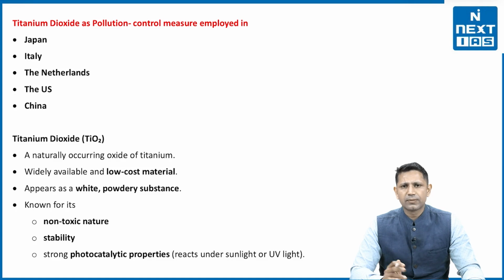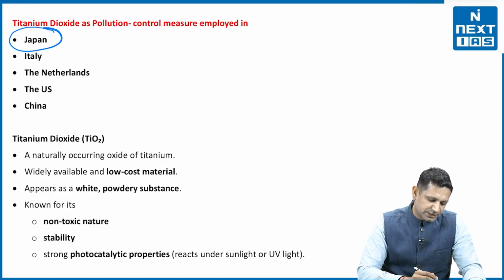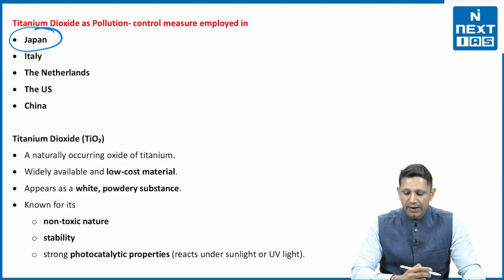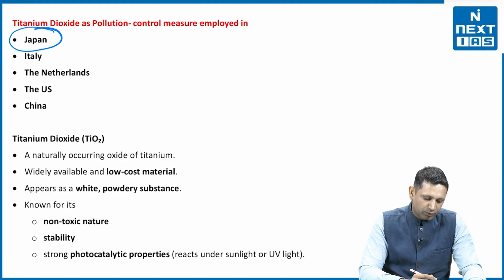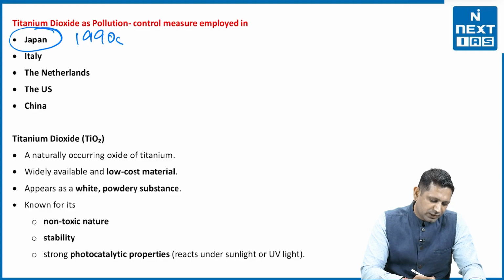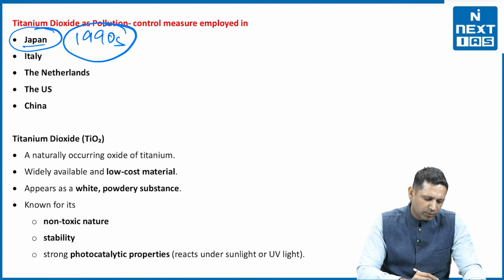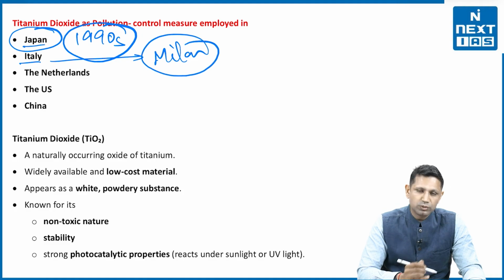Now next thing is that जो टाइटेनियम डाइऑक्साइड हम यूज करने वाले हैं for the catalytic conversion, has it been used anywhere else or not? Yes, it has been used. For example, Japan has implemented it, and Japan ने इसको यूज किया था for self cleaning purposes, and pavements वगैरह पे भी they have used it. They are using this titanium dioxide since the 1990s, and there have been positive results. Then Italy has used it in Milan city.